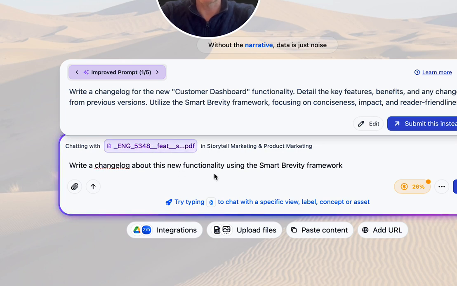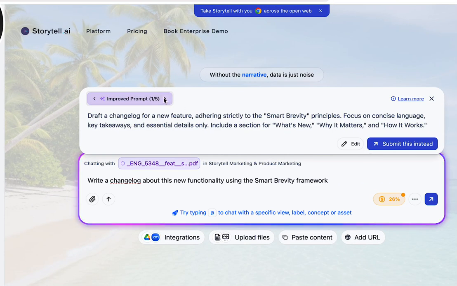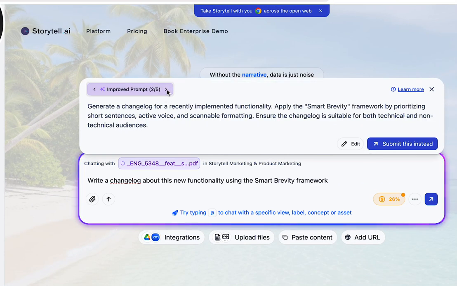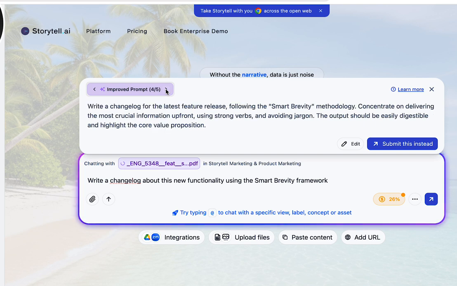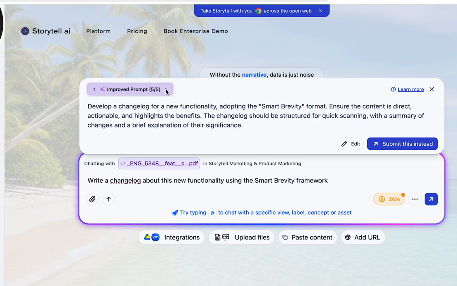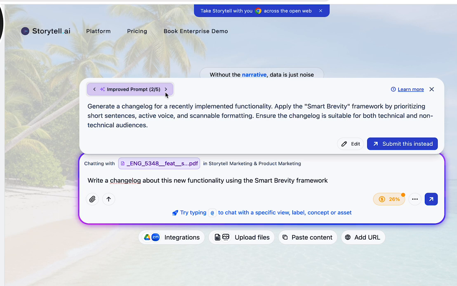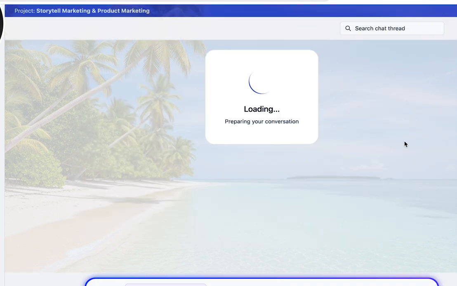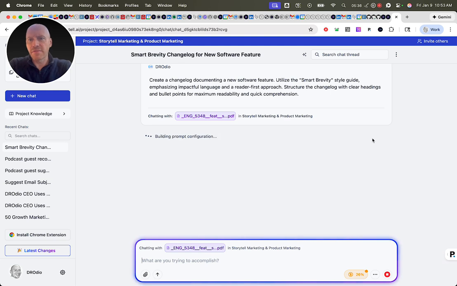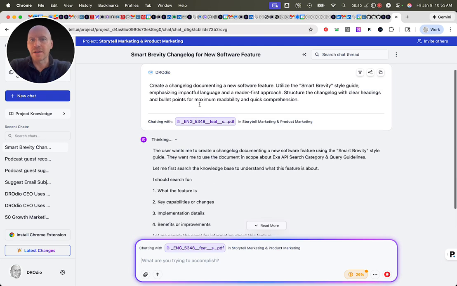And now we can see that Storytell is giving me a better version of the prompt. So I've got 5 improved versions that I can choose between here, and I'll choose which one I want. So let's go with this one. I'm going to say submit this one instead. I could also edit it if I wanted to. And so now Storytell is going to focus on just this one file.